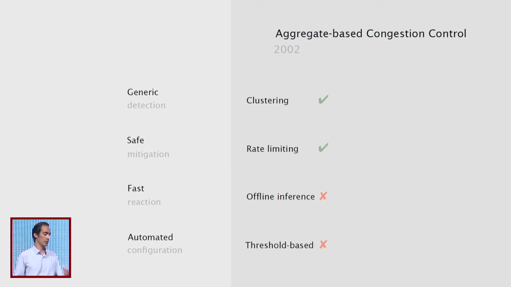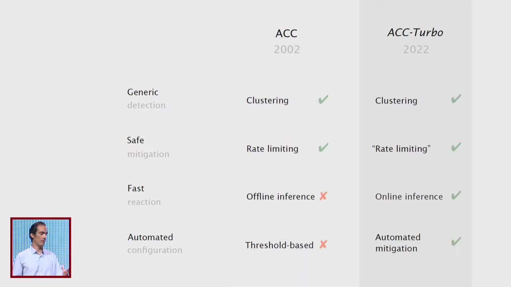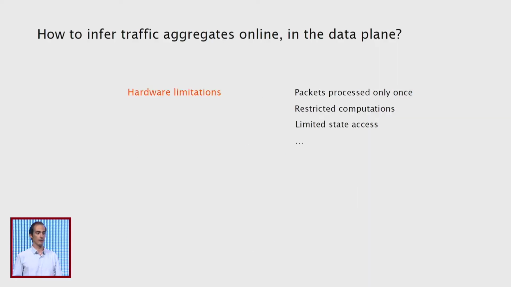However, ACC is not fast because it relies on this ACC agent that runs on a controller or an external facility, and it's not automated because it relies on a threshold-based activation mechanism. So how can we make ACC fast and fully automated? To make it fast, we have to offload the inference process directly to the data plane. However, as you can imagine, this is hard because we have very constrained hardware today to work with.